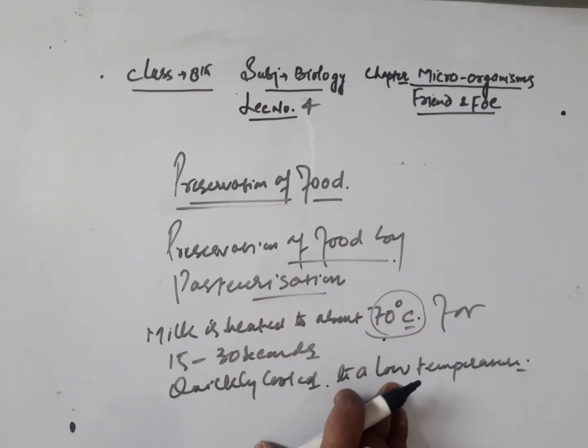So we will conclude today's lecture with these topics. Today we discussed preservation of food, we discussed food poisoning, and we discussed the disease causing microorganisms in plants as well as in animals. And there is one last question in this chapter that we will discuss in the next lecture. And that's all for today.